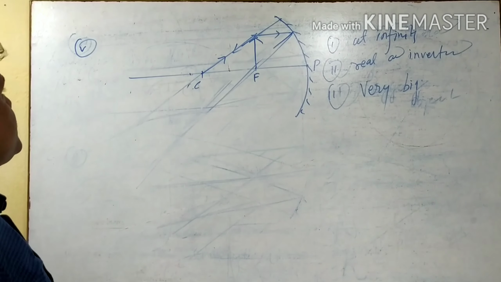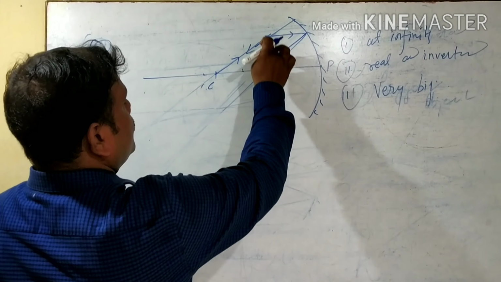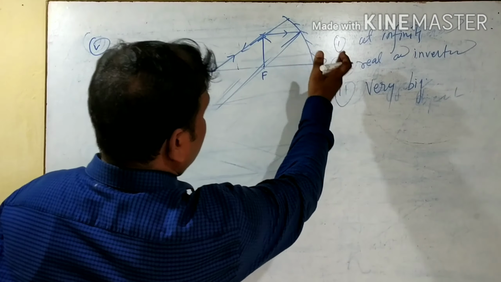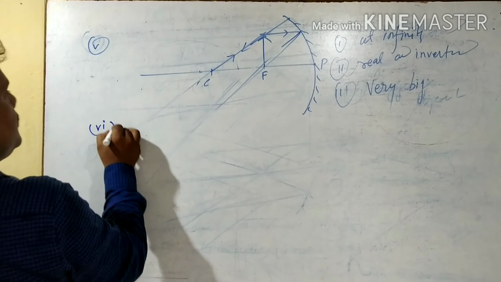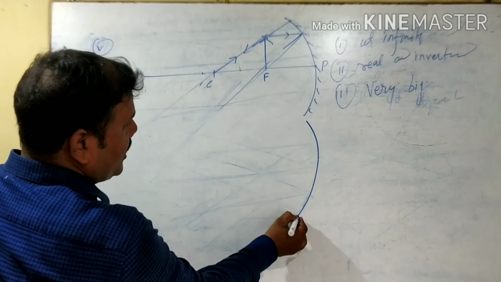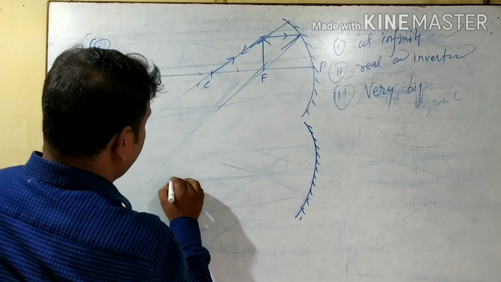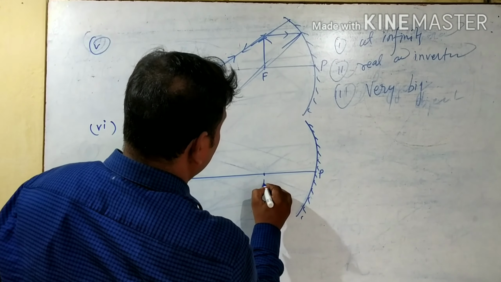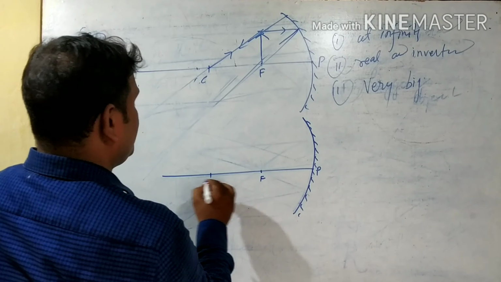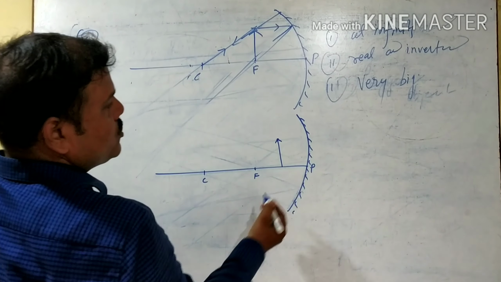Okay, discuss the next one, when that object comes more closer to the mirror, that is the sixth condition. See what happens. This is our concave mirror, here pole, this is focus, and this is center of curvature, and we are taking here the object very close to the mirror.